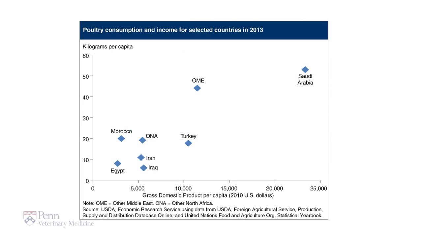We can see when we look at globally countries, their consumption of poultry products. Here you can see down in the lower left corner where we have very low incomes, there's very little purchasing of chicken, kilograms per year per person. And yet as we increase to Saudi Arabia's level of income, we see dramatic increases in kilograms purchased per capita. So again, we see that purchasing of animal products is tightly linked to what the person's income is.